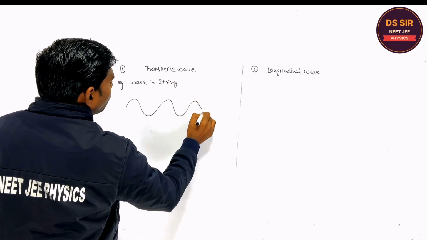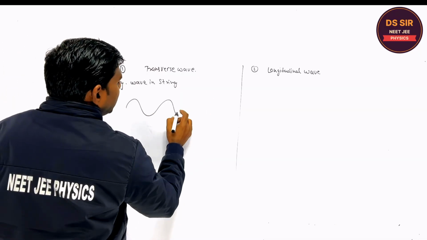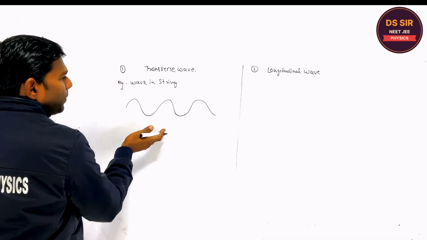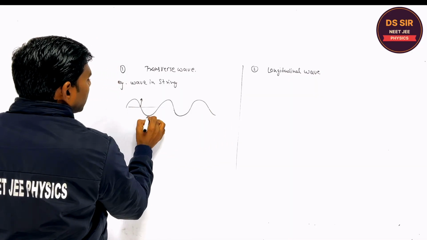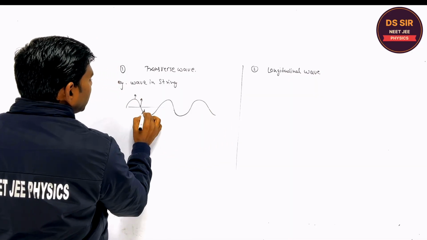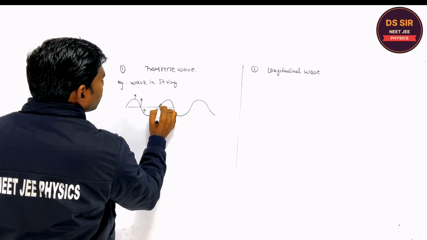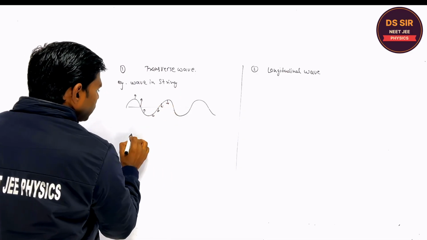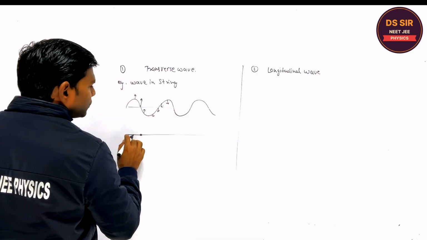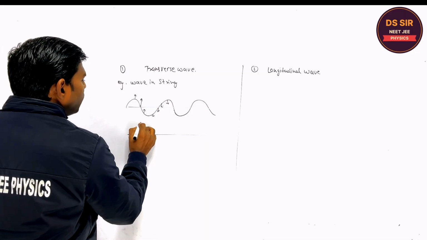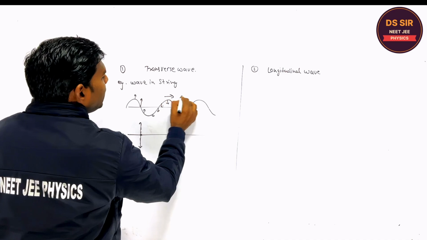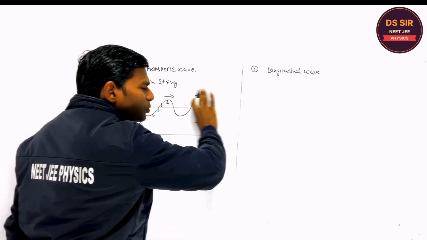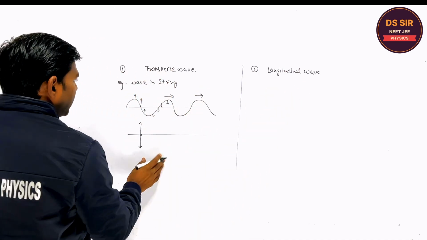When you move your hand up and down, the particles start moving up and down. If you consider any particle present on the string, it moves up and it moves down, while the wave is moving towards left or right. Is it clear or not?